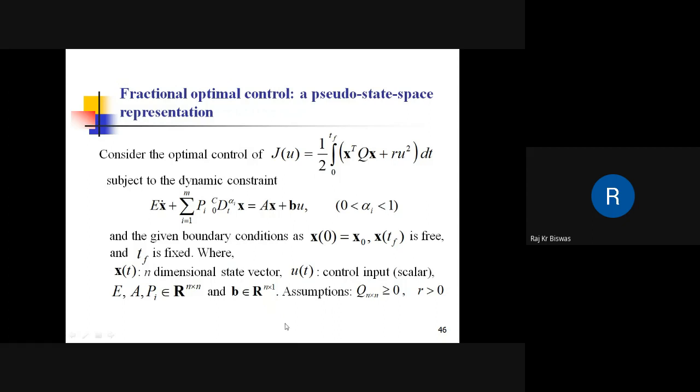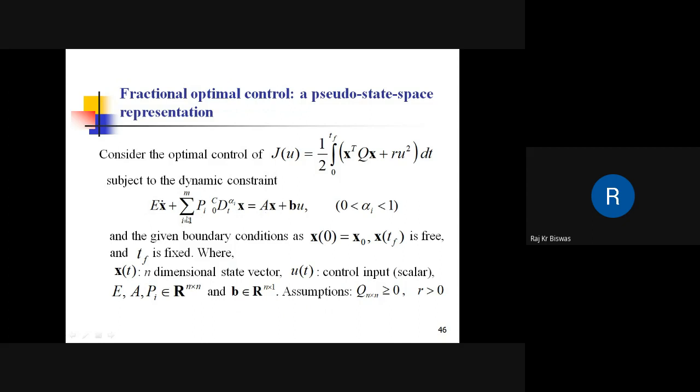Okay. Now here it uses this pseudo state space representation to formulate a fractional optimal control problem. So here J is the objective function, and x is the state vector. Here x is n dimensional, and U is a scalar control input. So extremize this subject to this state dynamics.